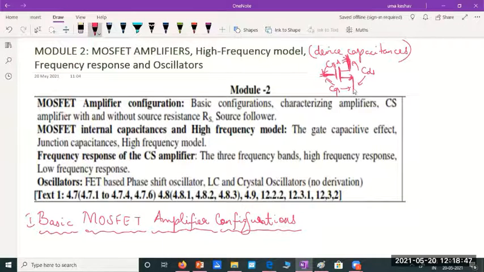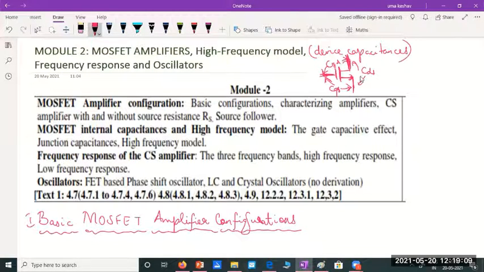At low frequencies, these capacitances are negligible. They don't cause any variations, so we don't consider them at low frequency operations. But during high frequency operations, these capacitances have a significant effect on the behavior of the MOSFET.